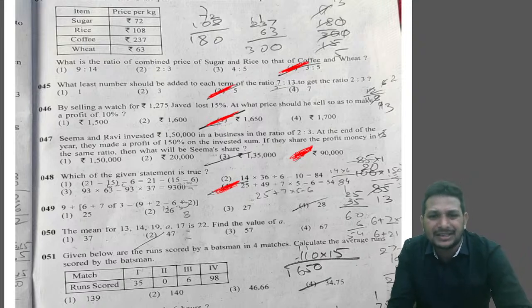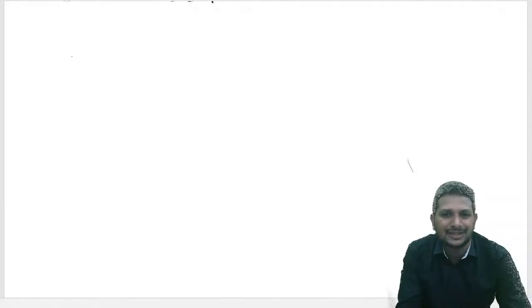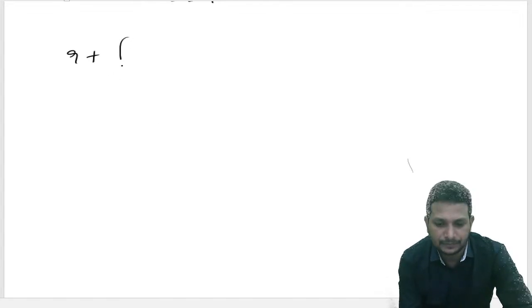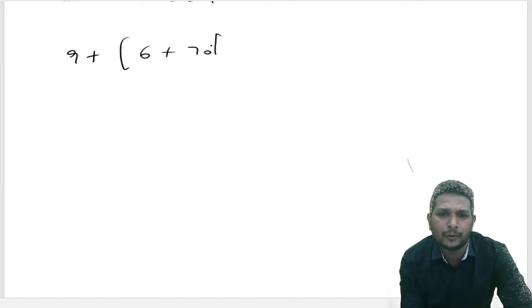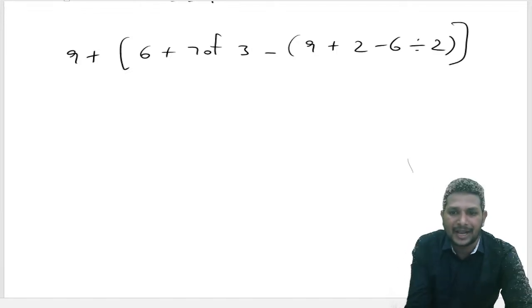Here also they gave it on simplification, right? So let's discuss that simplification model here also. Here also again we'll follow that V-Bodmas rule. But here they didn't ask to check the options. They gave only the equation. This is quite easy. What is the equation they gave? 9 plus 6 plus 7 of 3 minus 9 plus 2 minus 6 divided by, close the bracket.